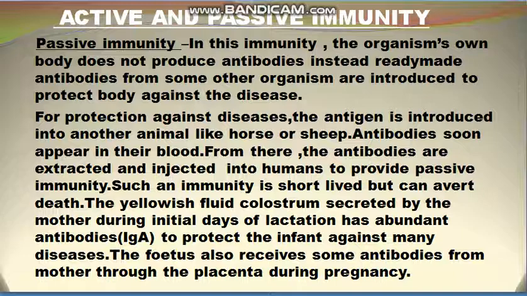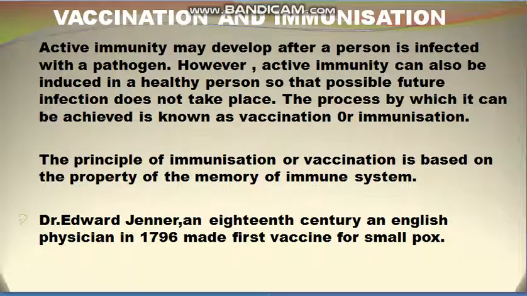These antibodies are produced in the body of an animal, extracted from it, and given to human beings to provide passive immunity. And this immunity is short-lived, but active immunity is slow and long-lived. So this is about active immunity and passive immunity.